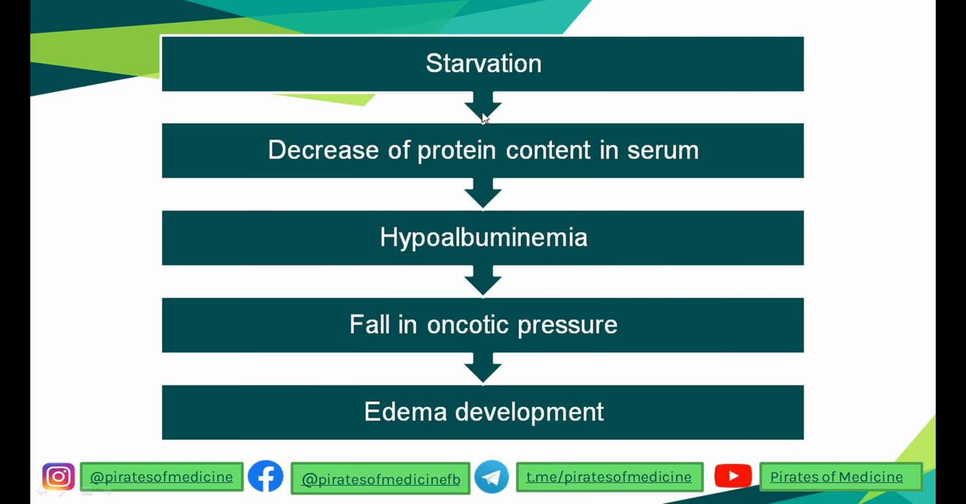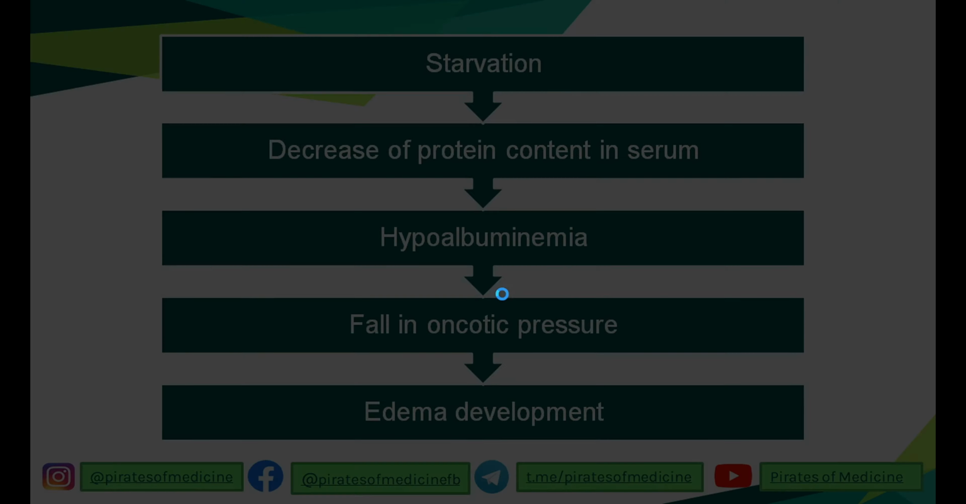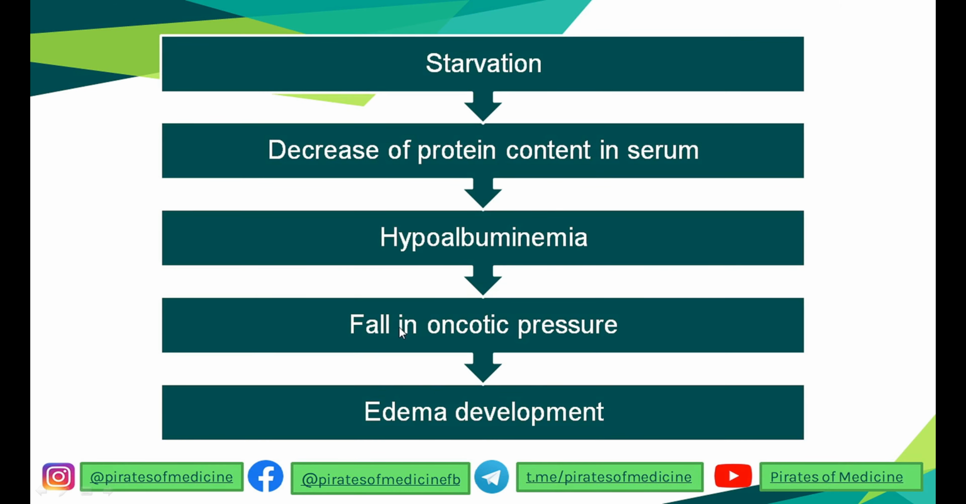And albumin has the function of transporting water, bile acids, salts, medicines, and so many other molecules. If there is a low amount of albumin, it leads to a fall in oncotic pressure, which leads to the development of edema. So over here, long-term starvation caused increased filtration because there was a fall of oncotic pressure. Remember that oncotic pressure opposes filtration in the kidneys. So if there is less oncotic pressure, there will be more filtration and edema will develop in the body.